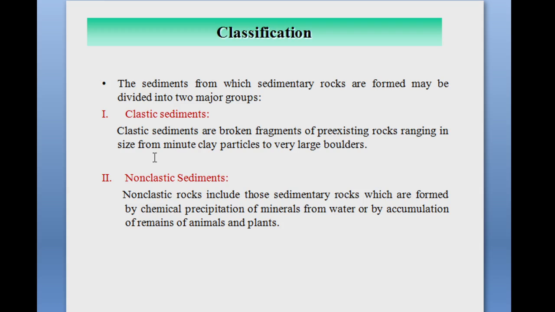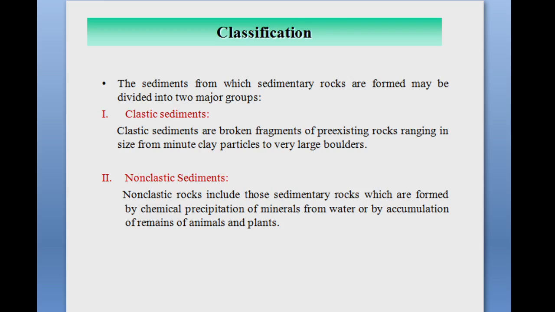Next is the classification of the sedimentary rocks. The sediments from which the sedimentary rocks are formed may be divided into two major groups. So there are two types. First one is clastic and second is non-clastic. Clastic means what? Clastic sediments are broken fragments of pre-existing rock ranging in size from minute clay particles to very large boulders.